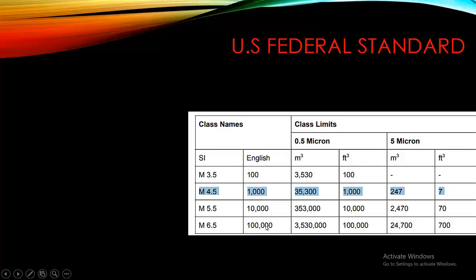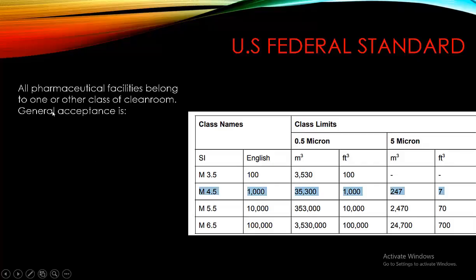And similarly in 1 lakh, 35 lakh 30,000 particles in 1 meter cube and 1 lakh in 1 feet cube are allowed at 0.5 microns. And similarly 24,700 in 1 meter cube and 700 particles whose size is 5 microns are allowed in 1 feet cube volume.